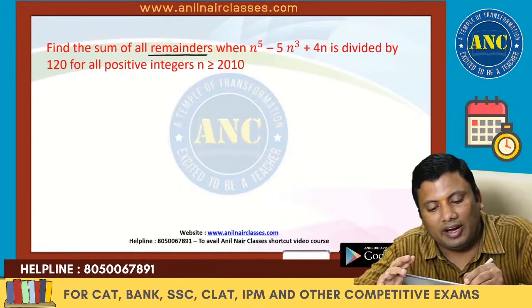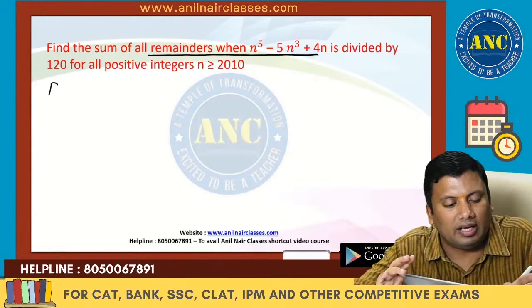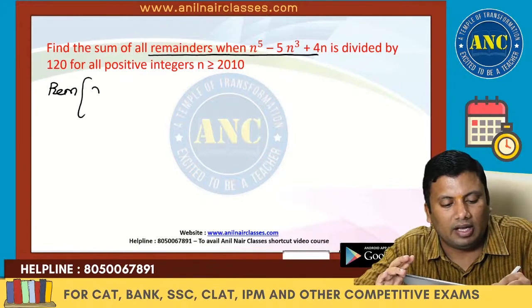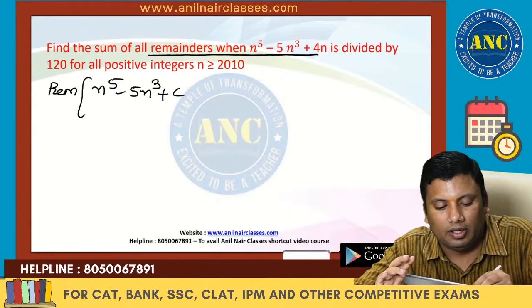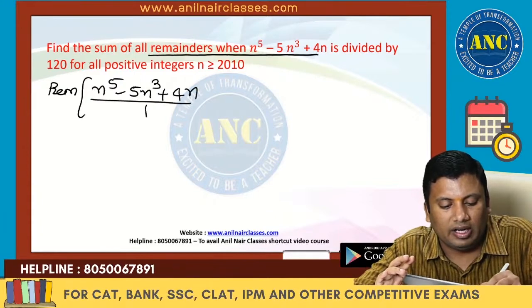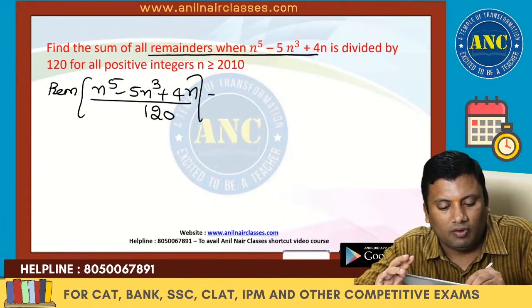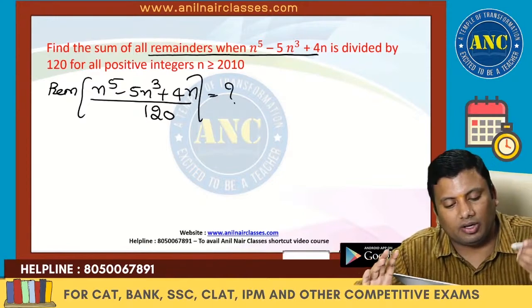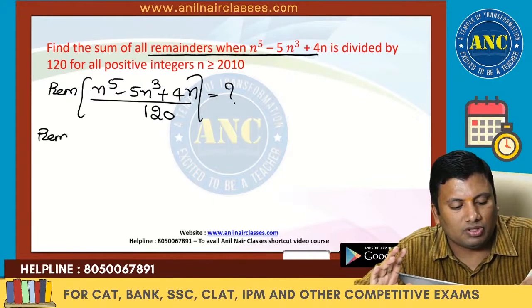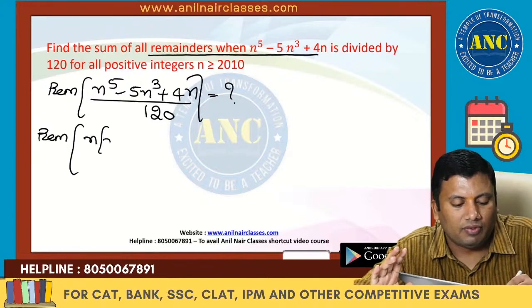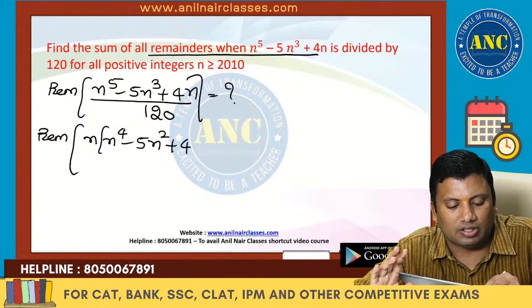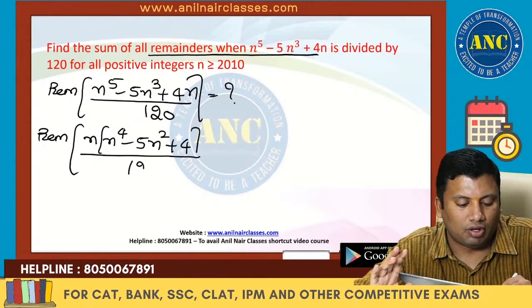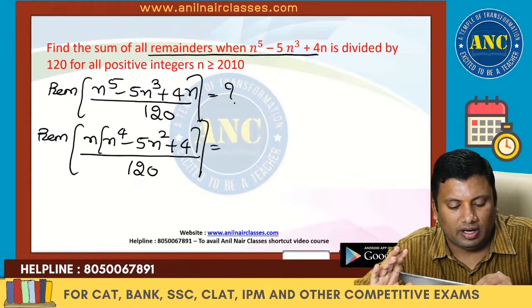Next one. Find the sum of all the remainders where the remainder of n power 5 minus 5n cube plus 4n is taken when divided by 120. What is the remainder? n is an integer greater than or equal to 2010. Taking n common, this is n times n power 4 minus 5n square plus 4, divided by 120.